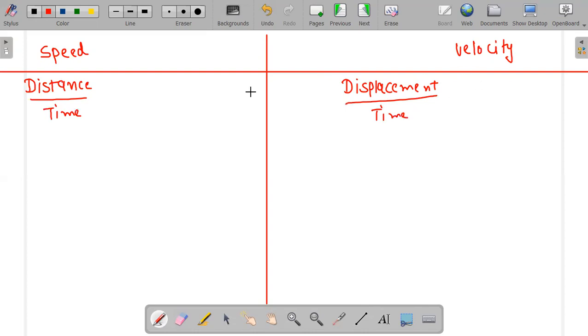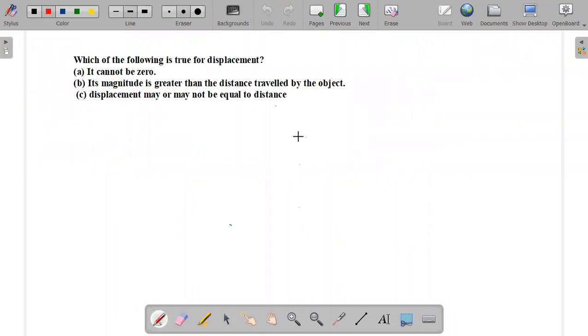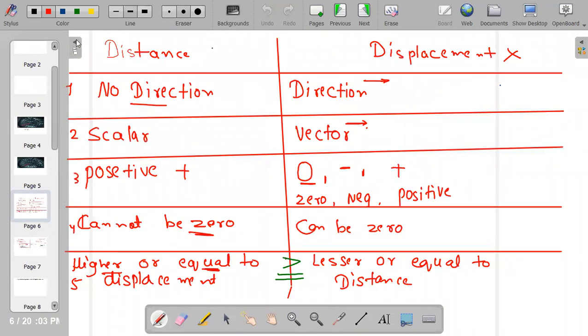Second thing, you know that displacement is a vector quantity. What is the meaning of vector? The meaning of vector is direction. So you can write that speed is a scalar quantity. Scalar means it doesn't know about direction. There is no information of direction. And velocity knows about direction, so it is a vector quantity. It is vector because it knows about direction.